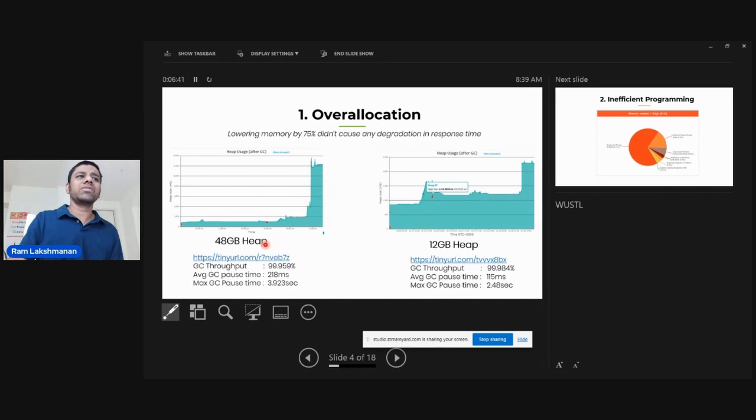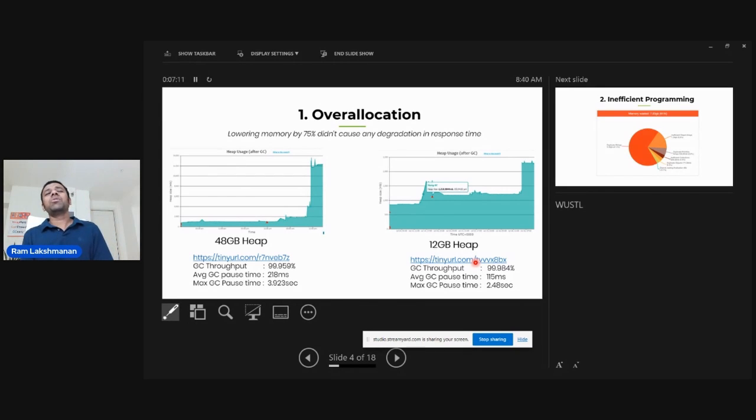So we reduced this 48 GB Xmx to 12 GB. When we dropped it, there was no degradation in the response time or CPU or anything else. The application was going through fine. This means the provider was wasting 3/4 of its memory, and 3/4 of memory is huge in terms of EC2 computing in cloud-based environments.